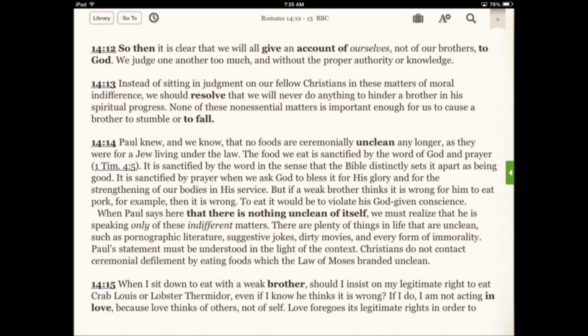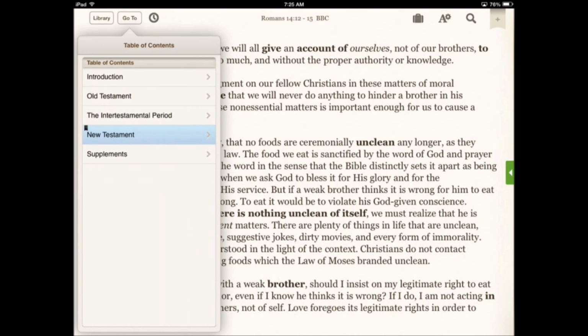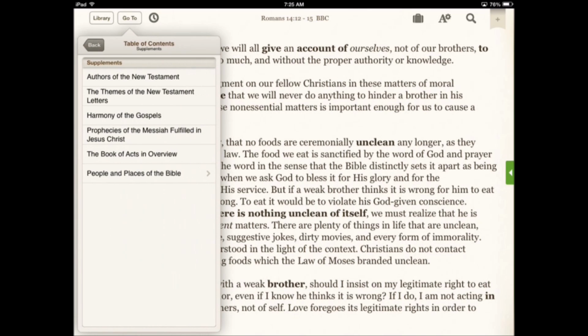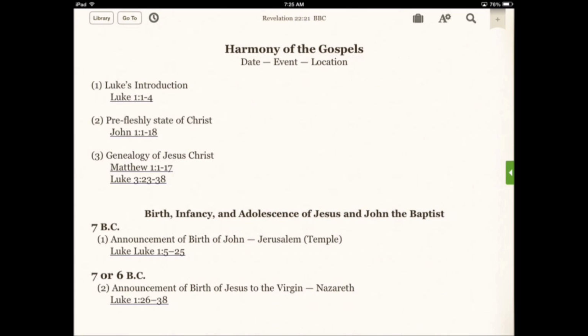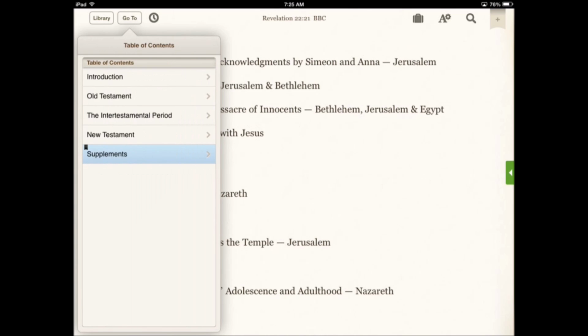Believer's Bible Commentary also includes much more content. This is available. Tap the Go To button, and navigate through the table of contents.